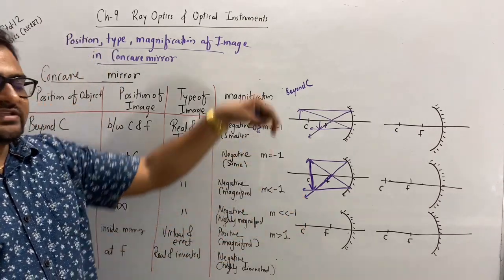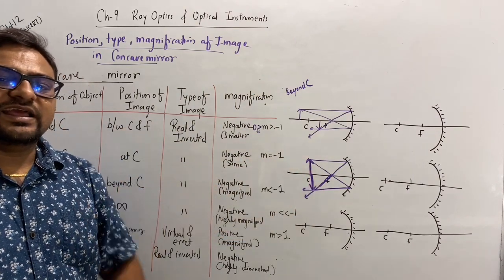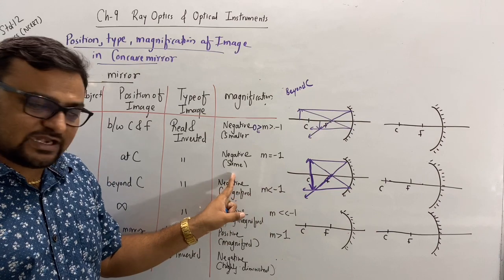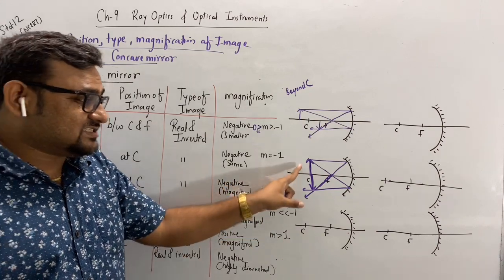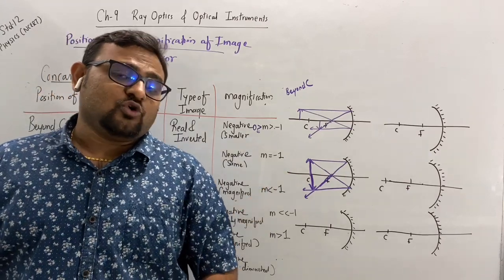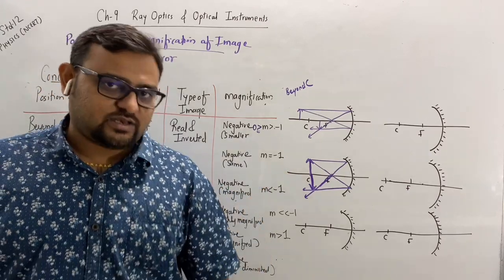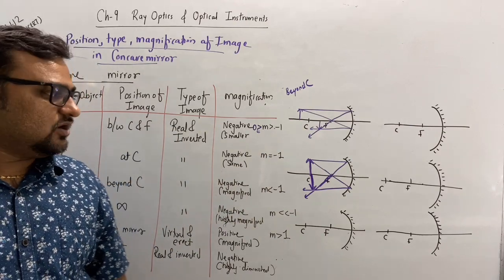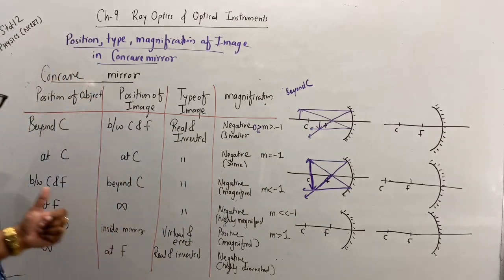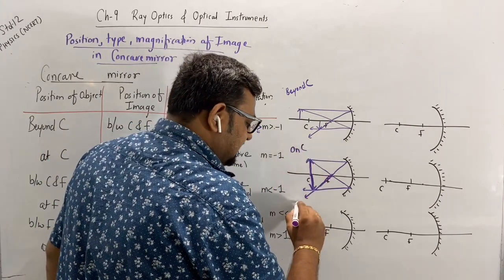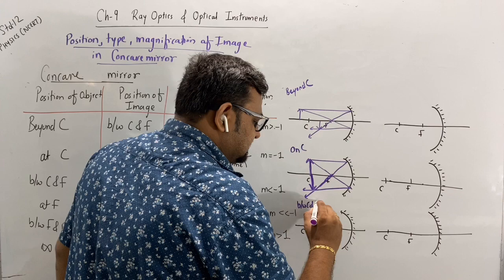Type of image again real and inverted. Magnification, as it is inverted, is negative, but the height of object and height of image is the same. The only difference is it is inverted. So the magnification is -1. Now the next case, between C and F. This was on C. Next, between C and F.